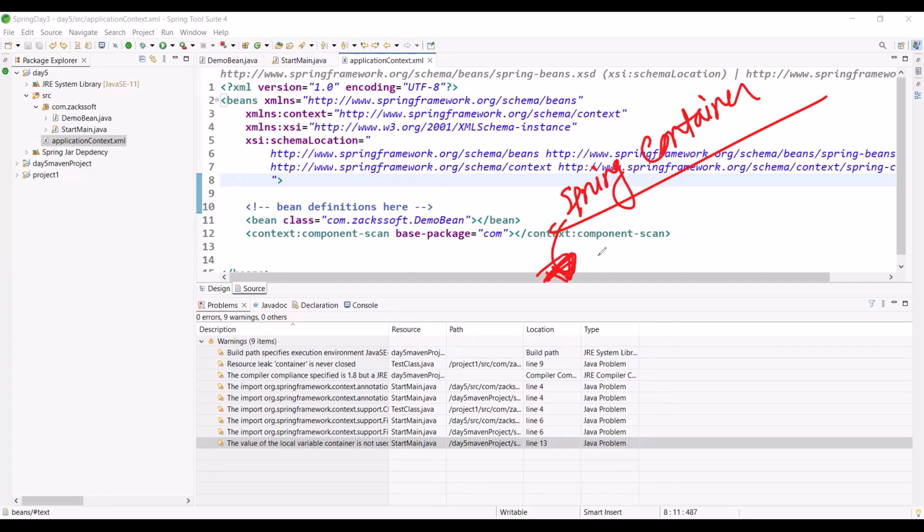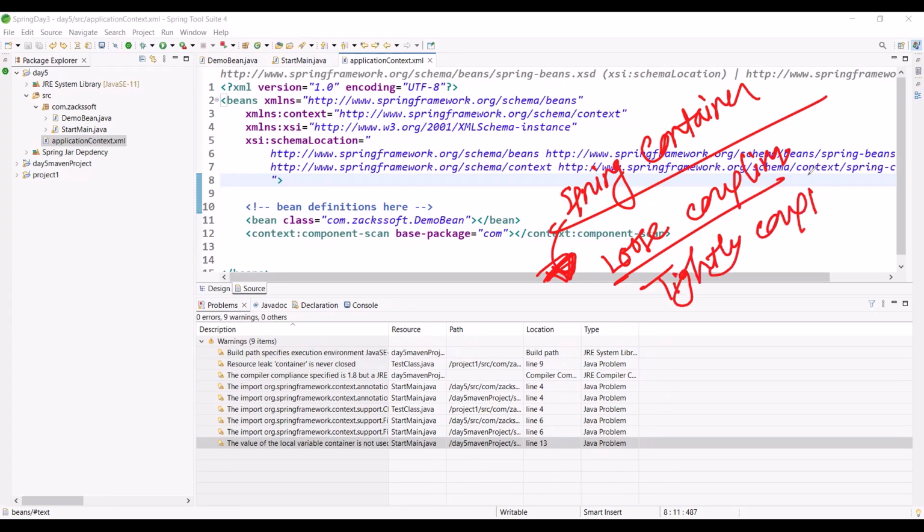Like loosely coupling and tightly coupling. Do you know this concept? Any idea about loosely coupling and tightly coupling? Just observe. A little bit. What does loosely coupling mean?